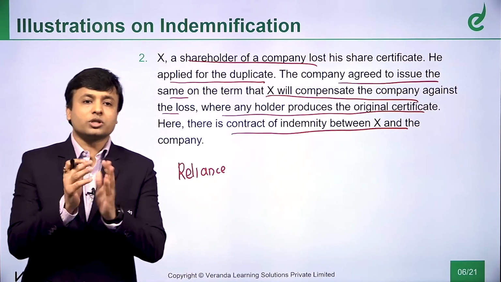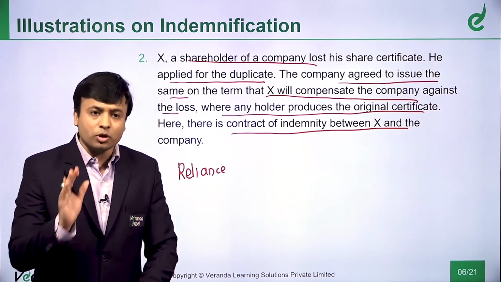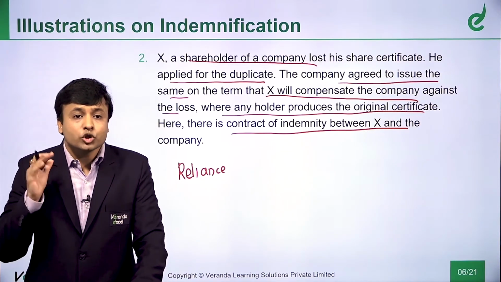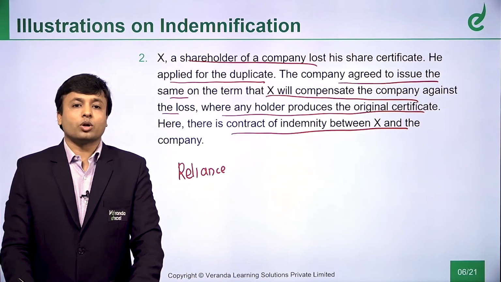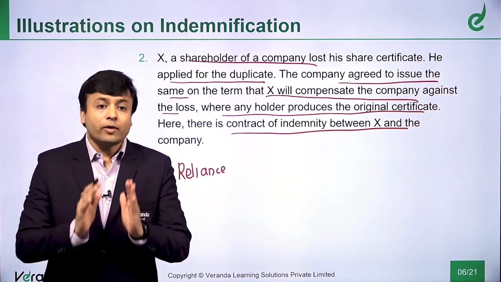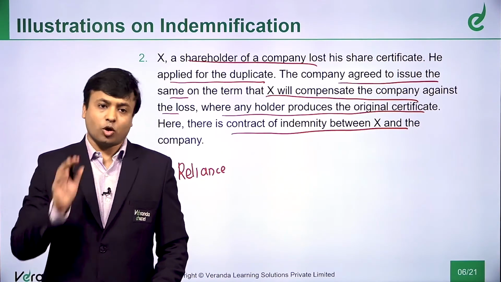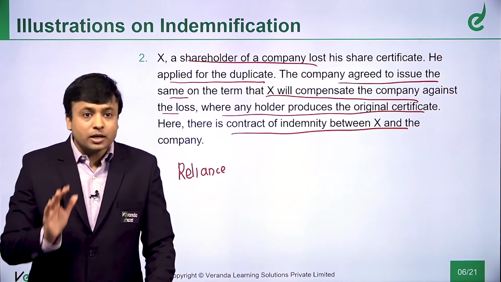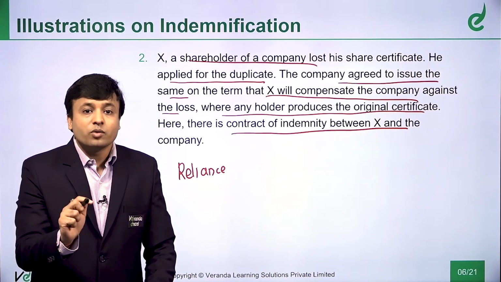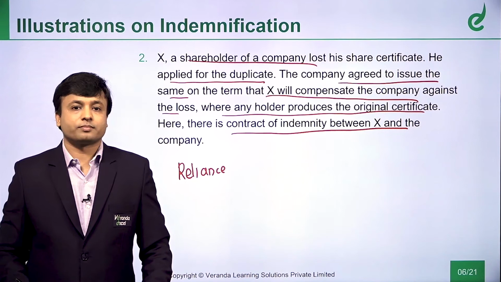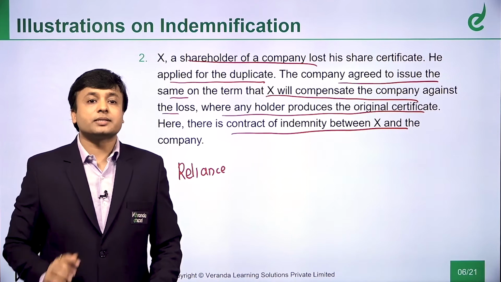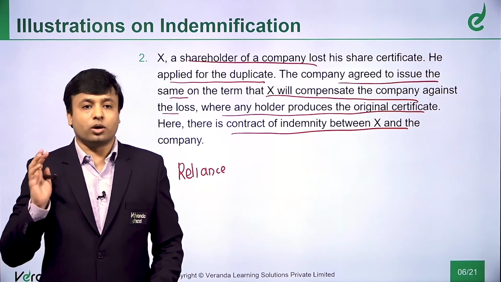So what do you do? You approach Reliance and you say, Reliance boss, I have lost my certificate, but I am the rightful owner of that certificate. I am the rightful shareholder of your company. So please help me out. So what will happen? Reliance, after following all the procedures, after ensuring that you are the rightful owner of the shares, all that process will be followed. In spite of getting convinced that you are the owner, what will Reliance do? Reliance will also get a certificate from you. Why? To indemnify itself, to become an indemnity holder.